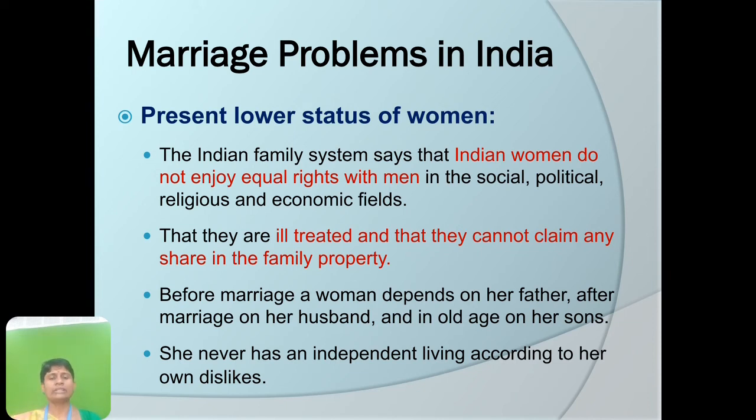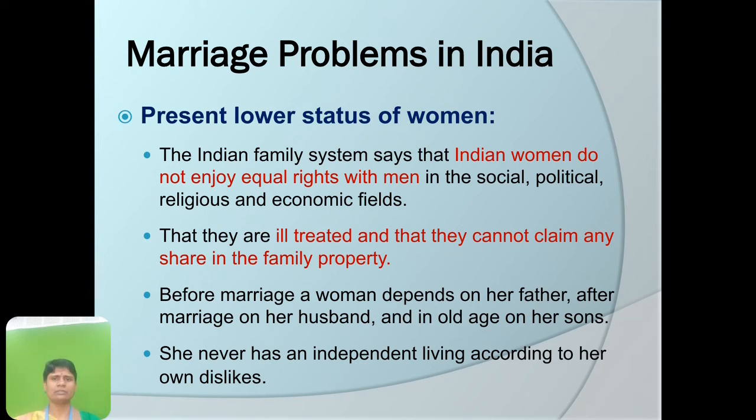They are ill treated and cannot claim any share in the family property, which is not so true nowadays, but it is mostly seen in most parts of India.